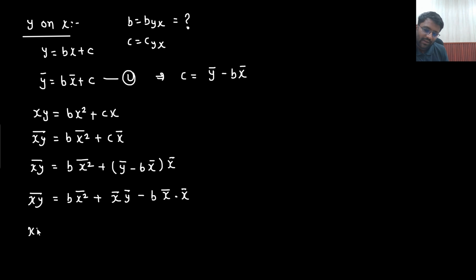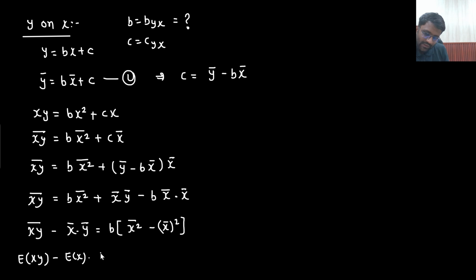So what are you getting? x y whole bar minus x bar dot y bar equals b, taking b as common, times x square bar minus x bar whole square. If you look closely, this is the expectation of xy minus expectation of x multiplied with expectation of y, over the expectation of x square minus the expectation of x whole square. Say yes or no.